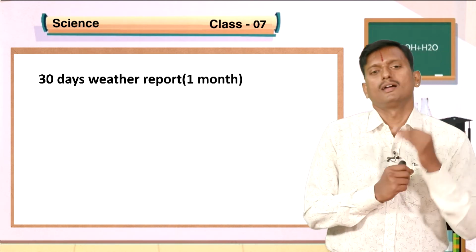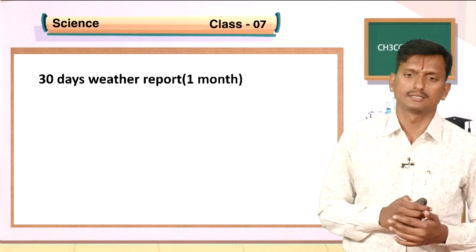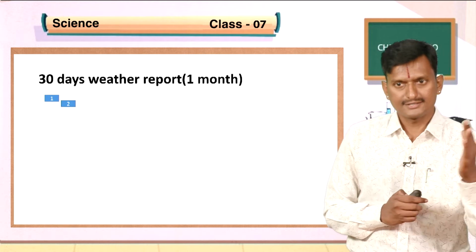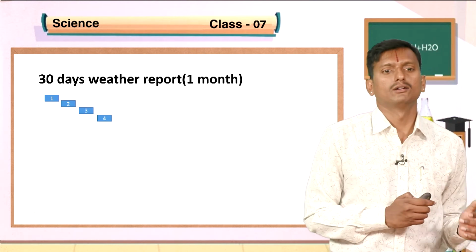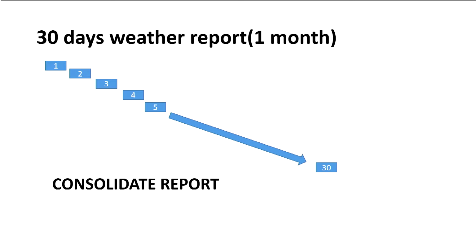See, now I will calculate a 30 days weather report, say 1 month. The first day I will take the temperature, like that. Second day, third day, fourth day, likewise fifth day, up to 30 days I will take the temperature annotated in a column. Then I will consolidate the report of 30 days temperature. I will take the mean. How to take the mean for this 1 month?